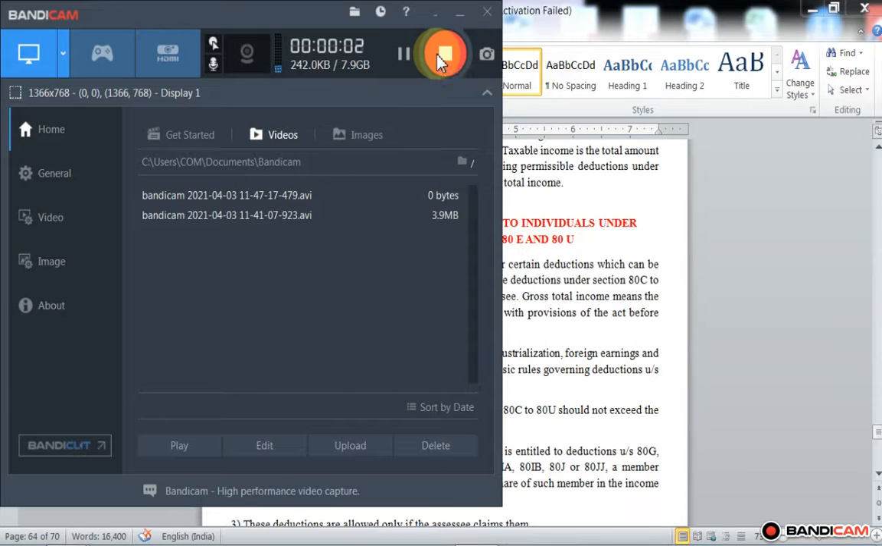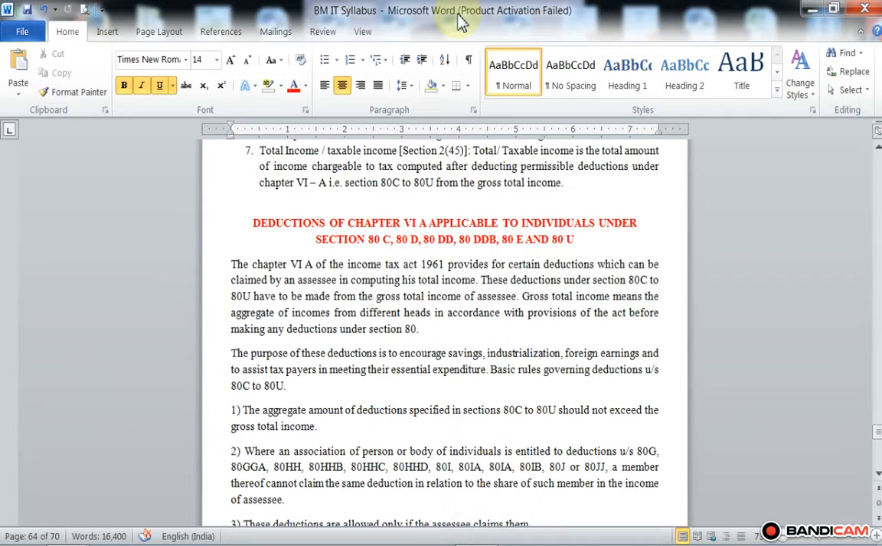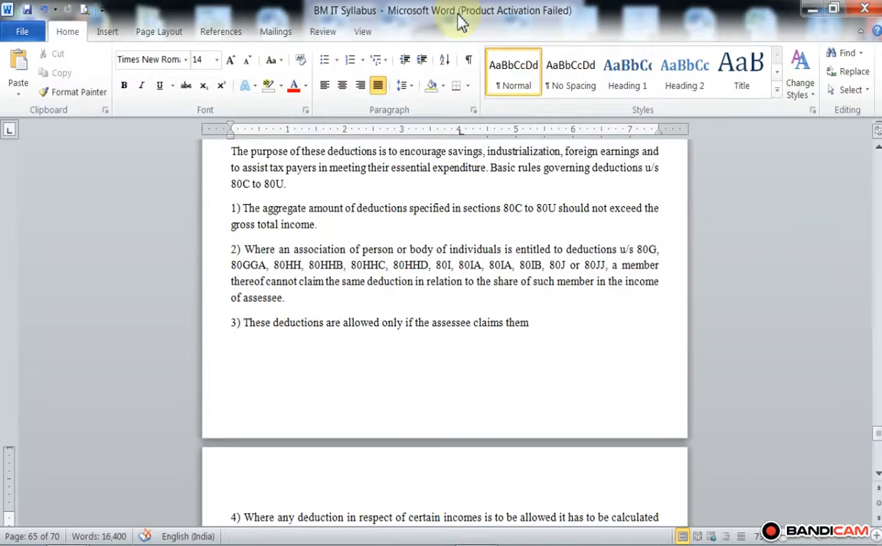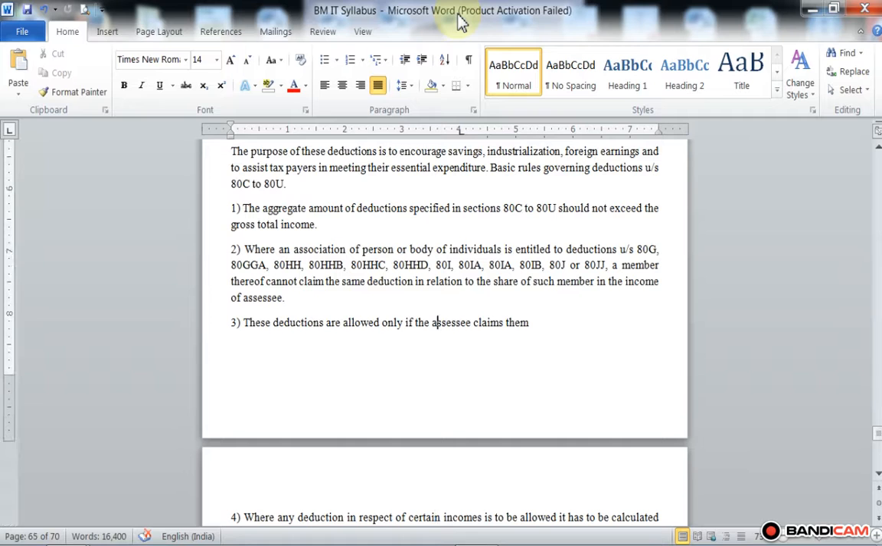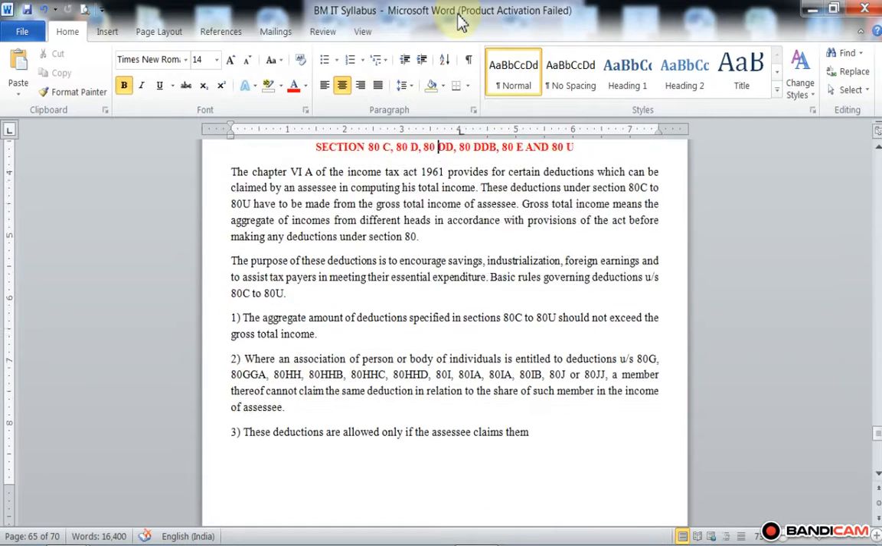Hello students, in our previous lecture we studied the deductions under Chapter VI-A applicable to individuals under sections 80C, 80D, 80DD, 80DDB, 80E and 80U. Here, the 80C deduction is given to the assessee from gross total income if the assessee has contributed their money or income as specified in section 80C.